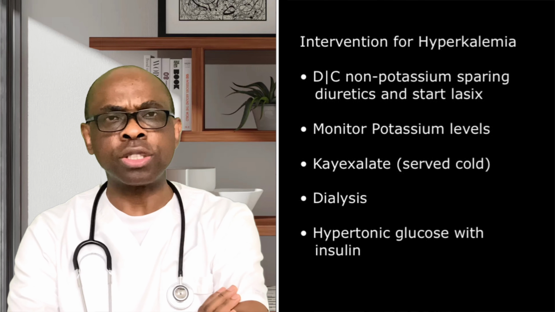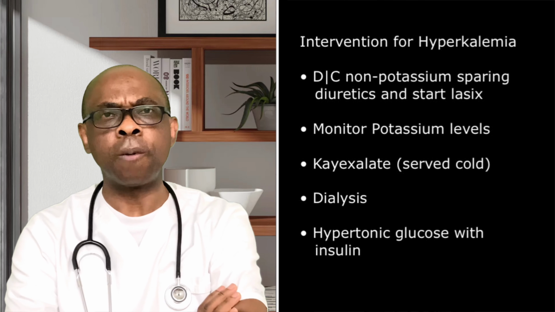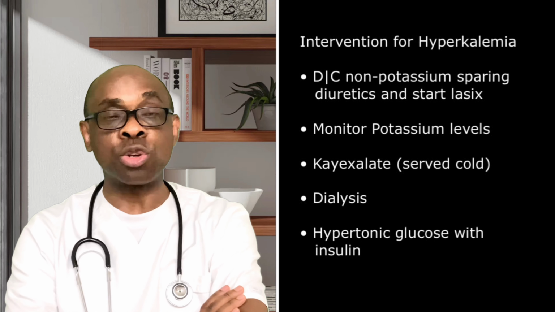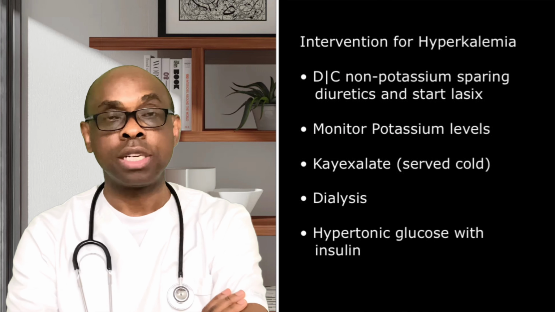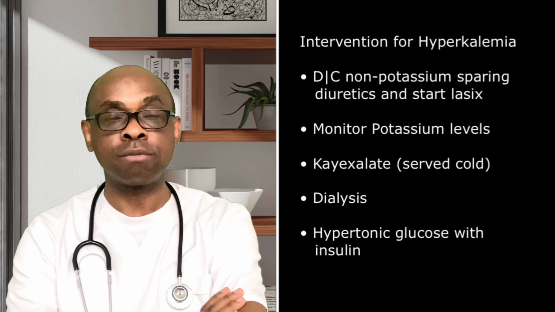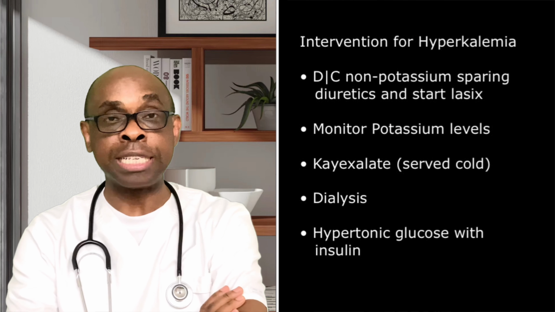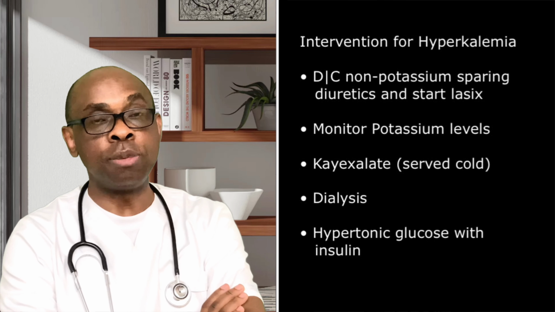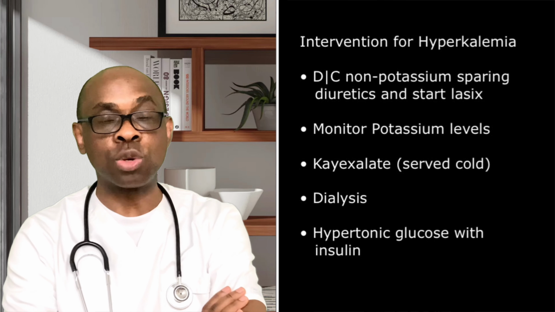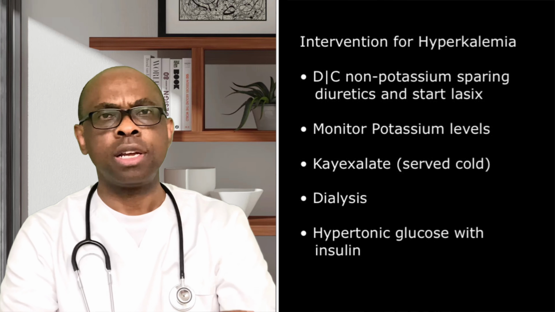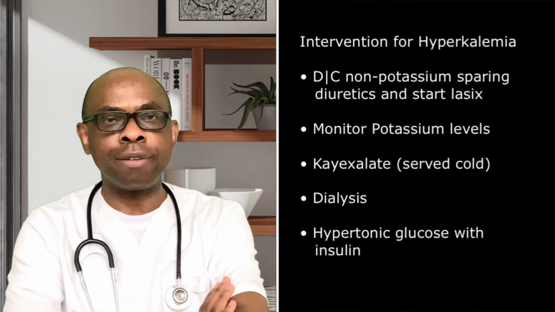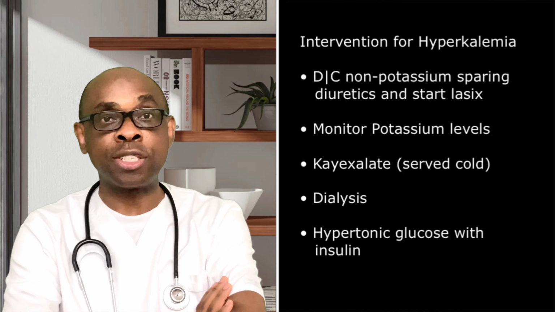What are the interventions as a nurse that you are going to do? Immediately you notice that a patient is going into hyperkalemia or is already in hyperkalemia, number one, if you are giving a supplement or you are giving potassium-sparing diuretics, you have to DC that. If the kidney is functioning well, you may have to switch to laxes to get rid of some of this potassium. And apart from that, if you notice a situation of hyperkalemia, that patient needs to be on a monitor.